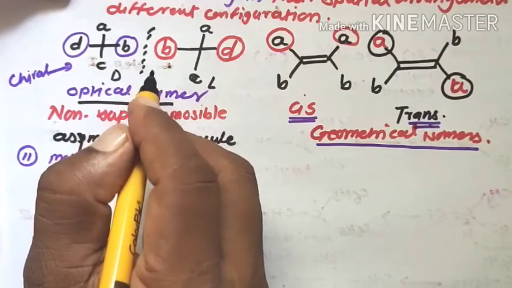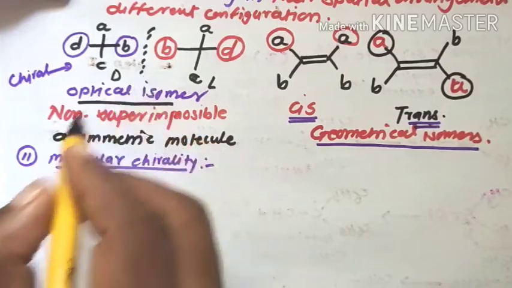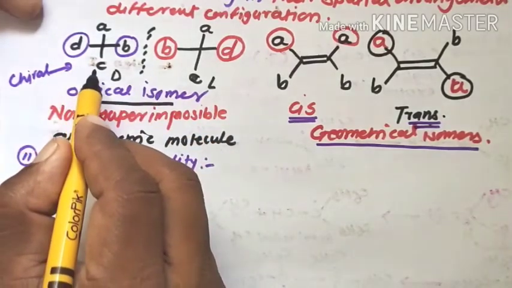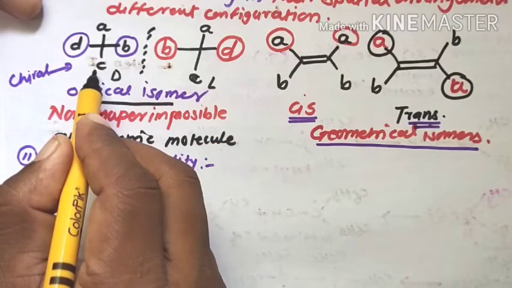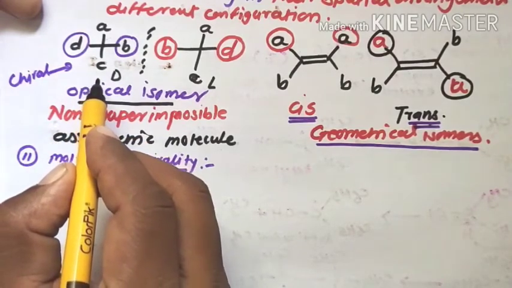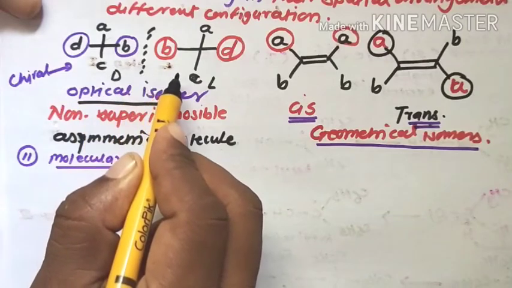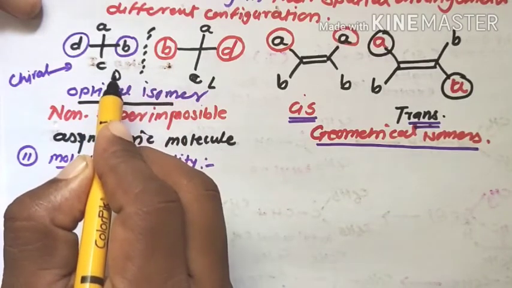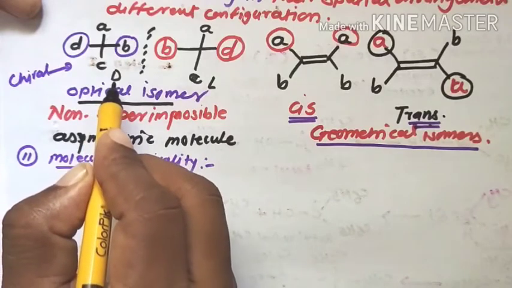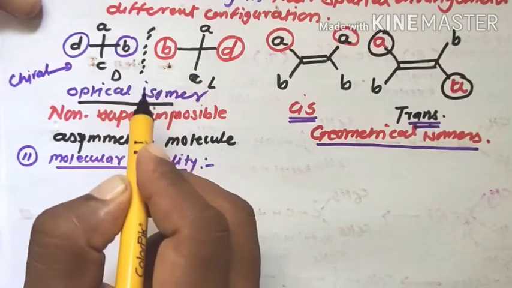However, in case of molecules which contain two or more chiral centers, now these are examples of one chiral center molecules, and they do not possess any element of symmetry, that is, they are non-superimposable mirror image compounds. They give two forms of optical isomerism, that is D form and L form.